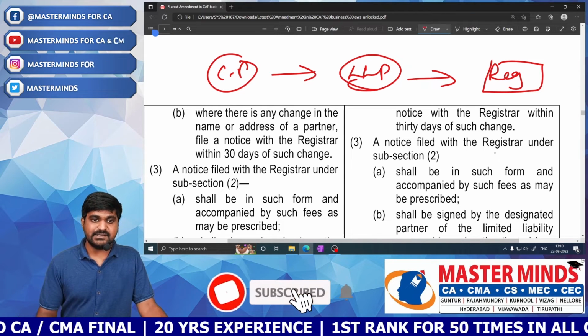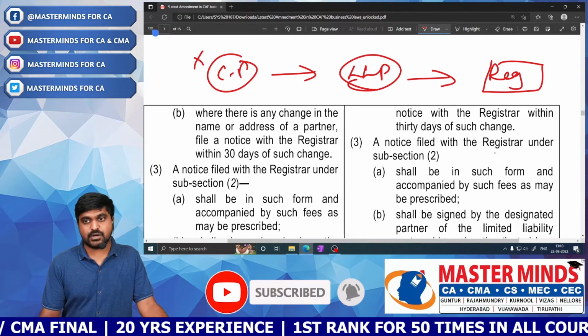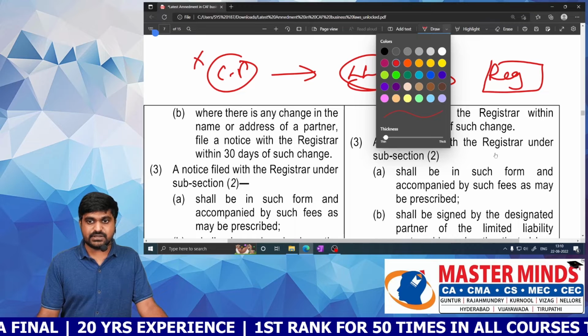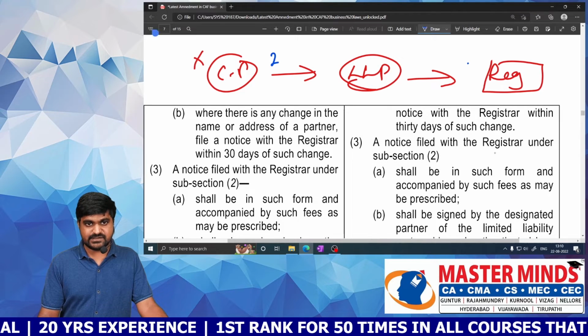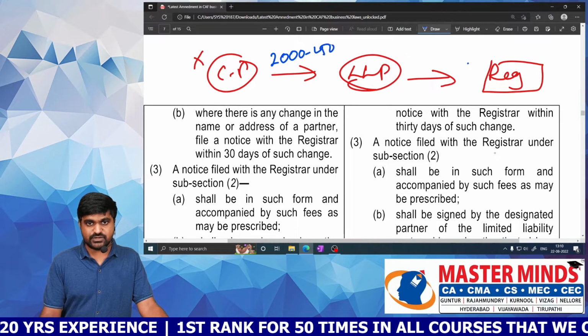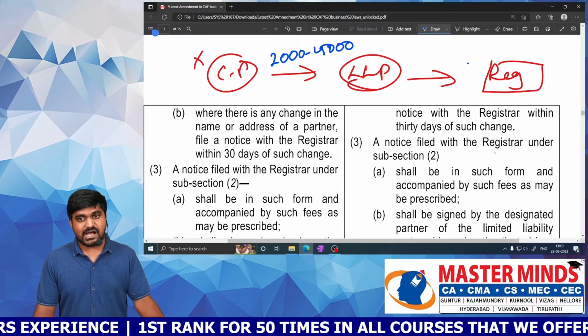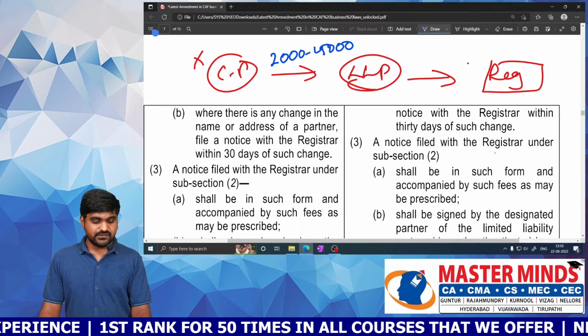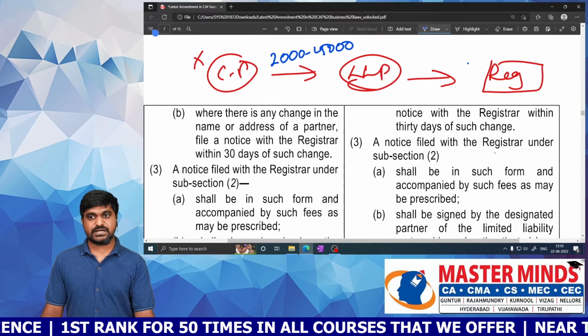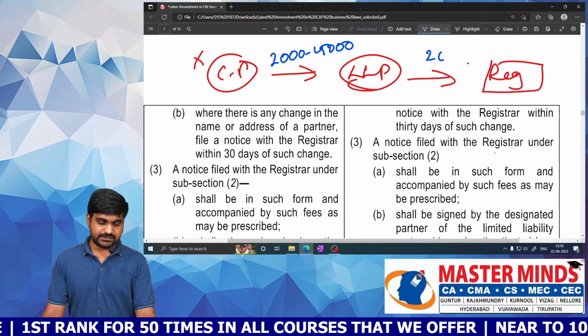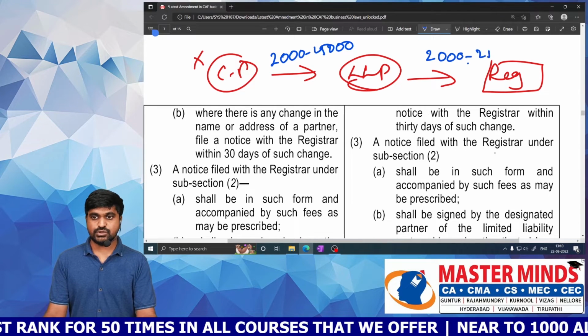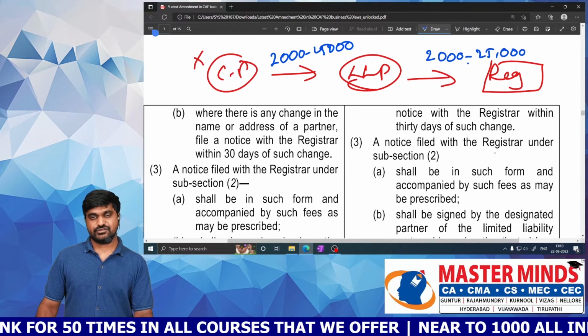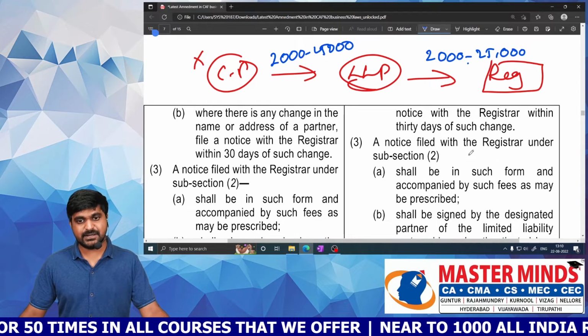So what happens if the concerned partner fails to communicate? If he fails to communicate, then there will be a fine of 2000 to 25,000. What happens after receiving information by the LLP? If the LLP fails to communicate it to the registrar, the same fine applies, that is 2000 to 25,000. So this is the previous provision, but now there is an amendment in the fine.